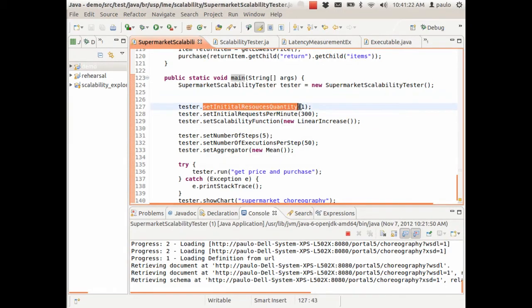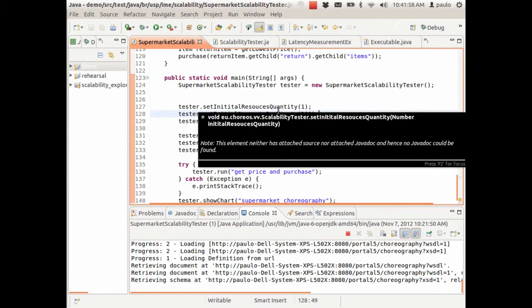So what we do here, we define that the initial resource quantity is 1. In this case, the resource is the number of portals that the customers will use to access the system. So we start with a single portal, and as we go from one step to the other, we add more portals. We start with 300 requests per minute, so it's like 300 different customers buying some products per minute using this portal. And we use a scalability function in this case that will provide a linear increase in the number of both resources and requests per minute.